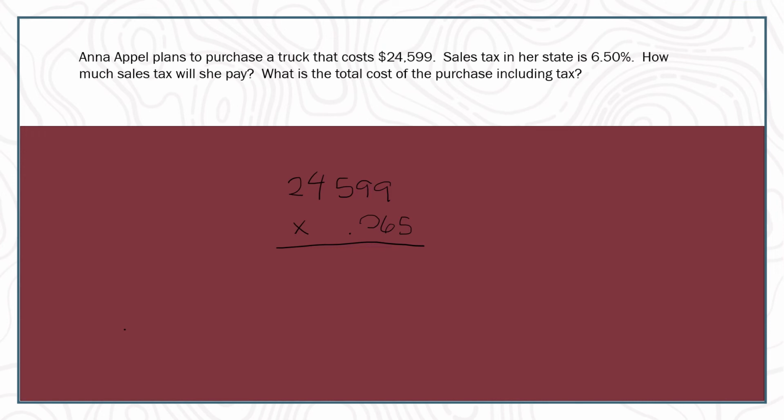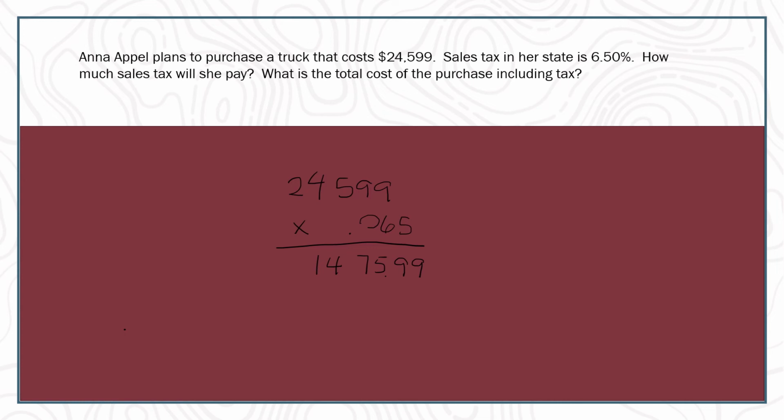Once I actually multiply that out, that is going to give me my sales tax. So that is $1,475.99. And that's the first part of the question. How much taxes will I pay? $1,475.99. That's a lot of money in taxes. Sometimes you look at the price of the car and you're like, oh, I've got $25,000, but you have to make sure you have enough for the taxes as well.